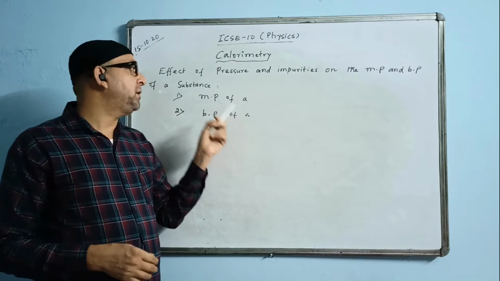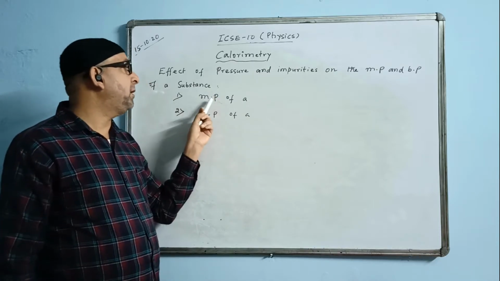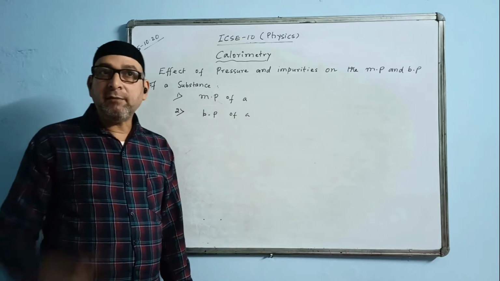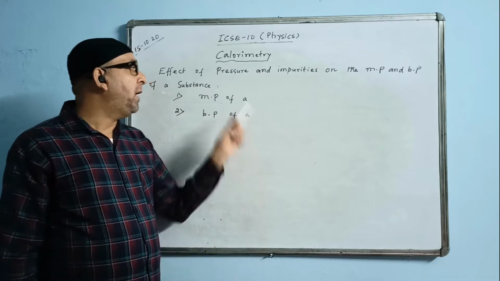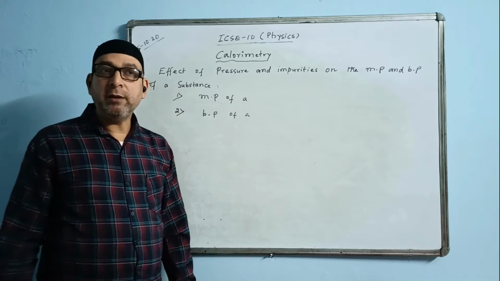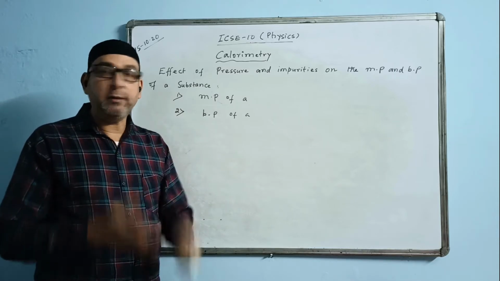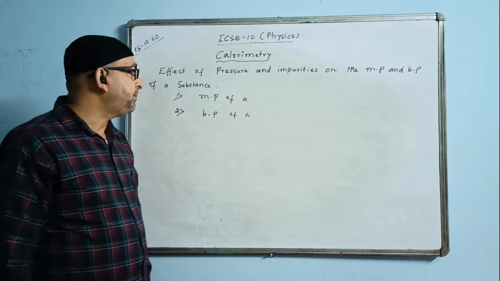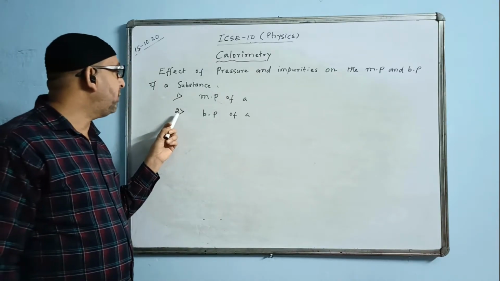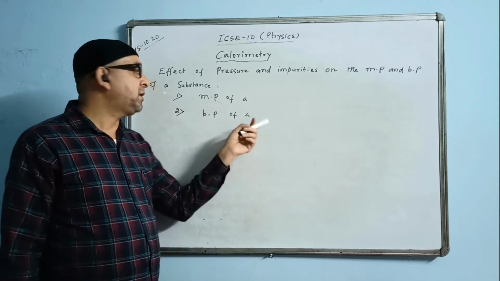So in recent test questions, these types of questions may come and your answer will be based on this fact. The melting point of ice decreases with the increase of pressure when you are exerting pressure, and it also decreases when we add impurities to it. Then that kind of ice will melt faster or quicker. That is the idea.